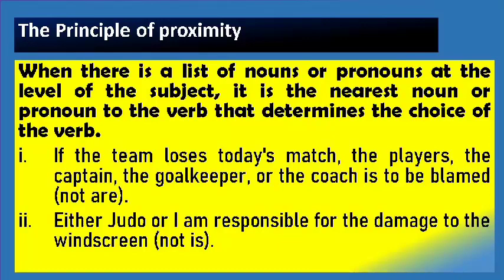We have the players, we have the captain, the goalkeeper, or the coach. The coach is singular. You get that, and that is the closest to the verb. Either Judo or I am responsible for the damage to the windscreen. Not is. Nearer subject, there is I, and the verb that must correspond with that is am.